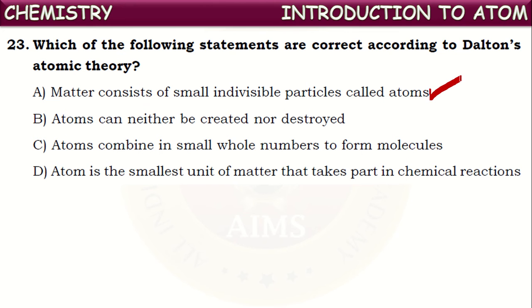It is one of the points of Dalton's atomic theory. He called these atoms the ultimate particles of every matter, and he considered them indivisible. With that meaning only, the name atom was proposed for those particles. This is correct according to Dalton's atomic theory.